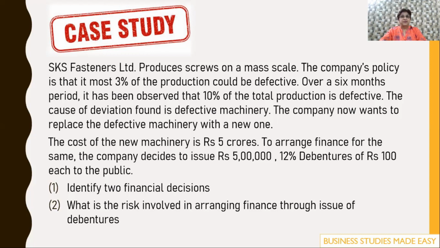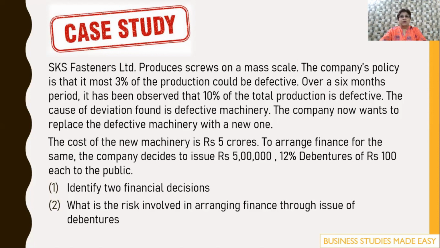SKS Fasteners Limited produces screws on a mass scale. The company's policy is that 3% could be defective. Over a 6 months period, it has observed that 10% of the total production is defective. The cause of deviation found is defective machinery. The company now wants to replace the defective machinery with a new one. The cost of the new machinery is over 5 crores. To arrange finance for the same, the company decides to issue rupees 5 lakh, 12% debentures of rupees 100 each to the public. So identify the two financial decisions and what is the risk involved.